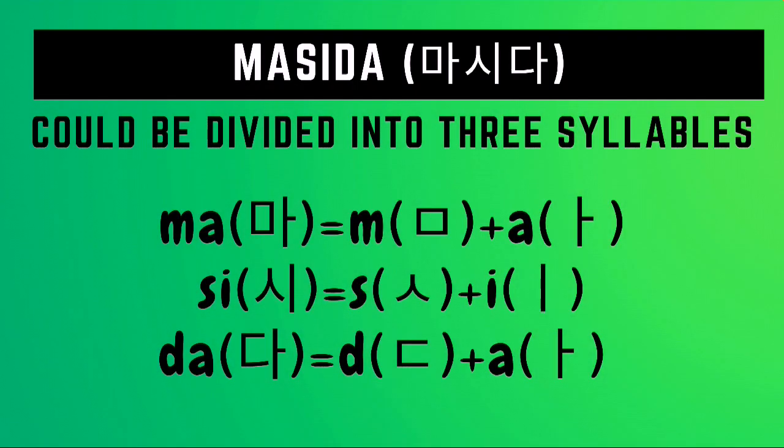The word Masida could be divided into 3 syllables. Masida. Ma is formed from the combination of the sounds of miyum and a. Si is formed from the combination of the sounds of siyot and e, while da is formed from the combination of the sounds of dikat and a. Masida.